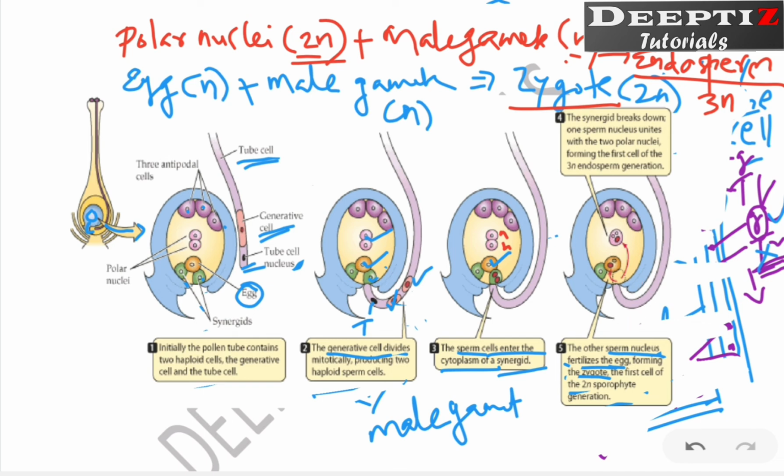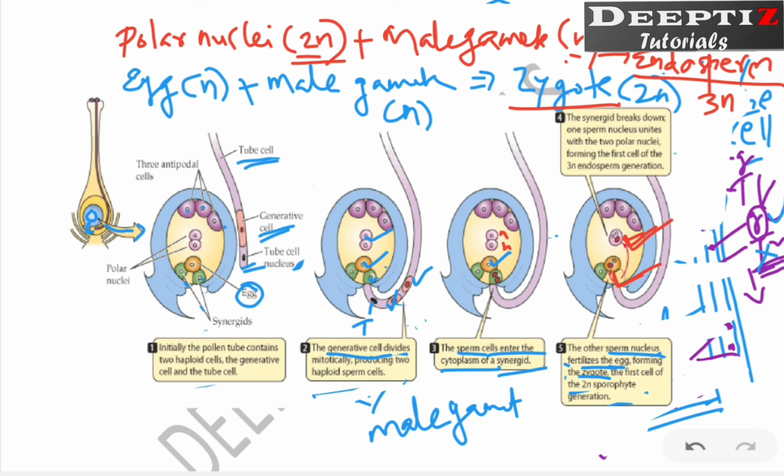If the zygote is formed and the endosperm is not ready, the zygote will starve; without food it will not develop, it will die. To prevent that, the endosperm forms first, then the zygote, so that food is already ready and the zygote can be nourished.